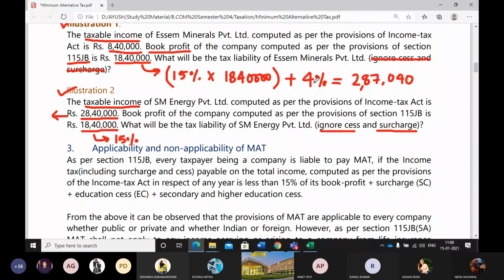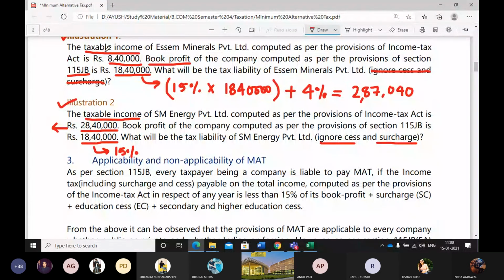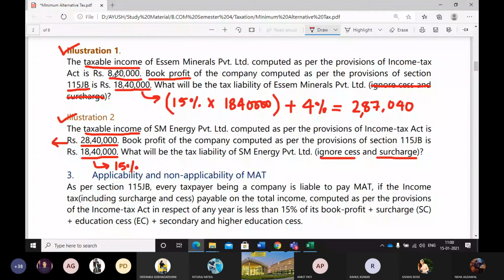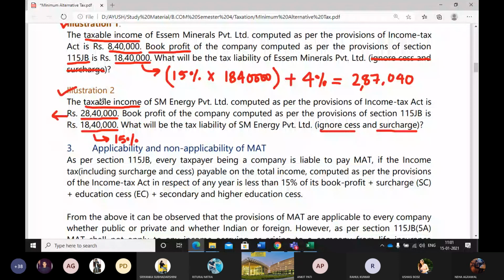And I didn't write surcharge because the taxable income is below 1 crore. You see, under normal provisions the taxable income is 28,40,000, that is below 1 crore, so the concept of surcharge doesn't come in. In example 2 again you will see that the incomes are below 1 crore, so surcharge will not come anyway, and they said ignore cess, so we ignored cess. I will amend the questions while I upload this, so that I can remove that part, and your questions will be as per your solutions.